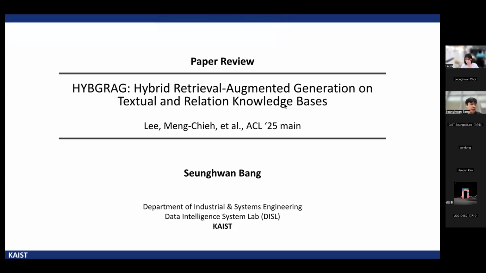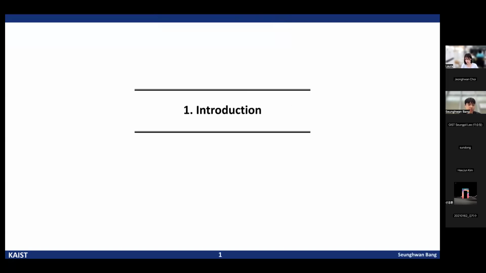Everyone. My name is Seunghwan, and today I will introduce a paper titled HYBGRAG: Hybrid Retrieval-Augmented Generation on Textual and Relational Knowledge Bases, which was suggested at the ACL 2025 main conference. This work aims to improve question answering by combining textual and relational information.